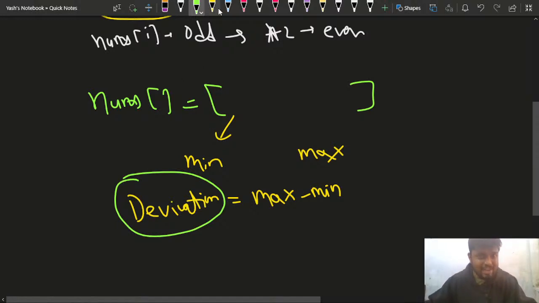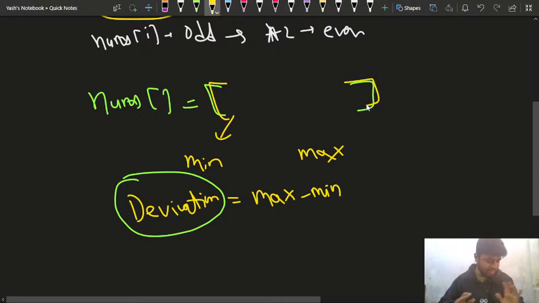That you will be given an array. If the element is even, then you can divide it by 2. If the particular ith element is odd, then you can multiply it by 2. Once it becomes even, then you cannot multiply it by 2, only divide it by 2, right? You can perform these types of operations any number of times on any particular element, or any number of elements, and ultimately you'll get a resultant array, right?